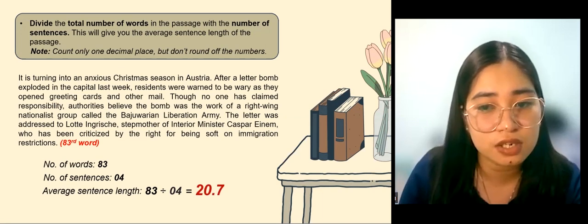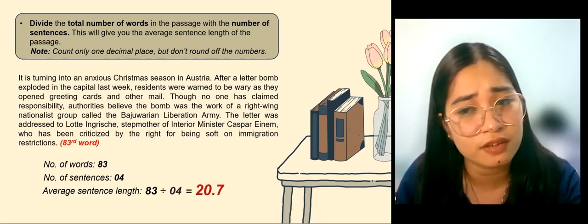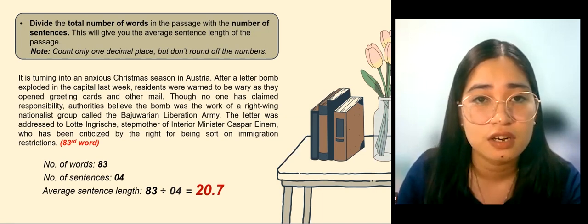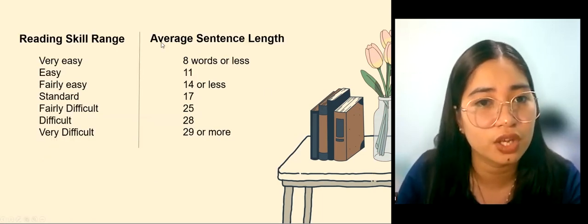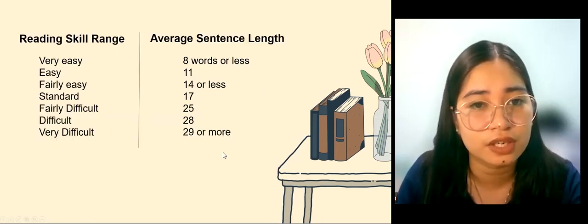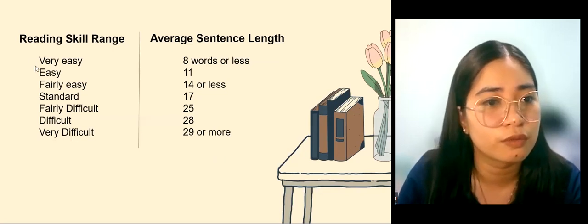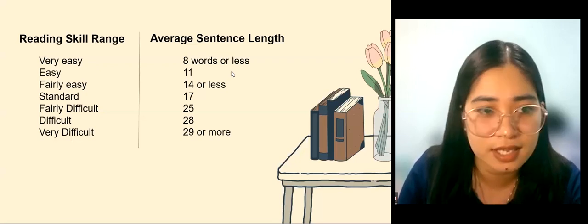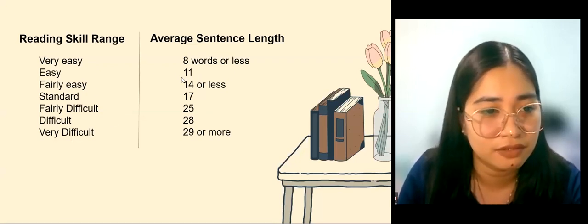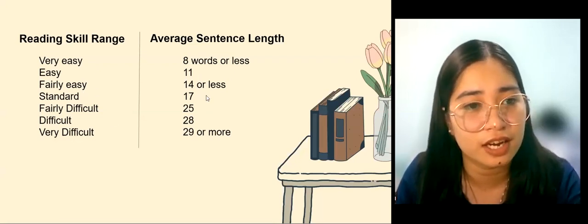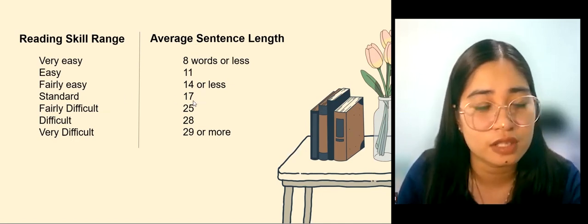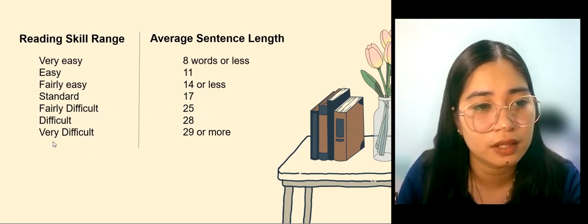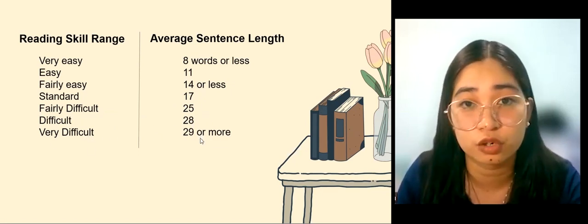Let us look up what 20.7 means in the reading skill range table. So we have here the reading skill range table. For very easy, the average sentence length is 8 words or less. For easy, we have 11. Fairly easy, 14 or less. For standard, we have 17. Fairly difficult, 25. Difficult, 28. Very difficult, 29 or more.